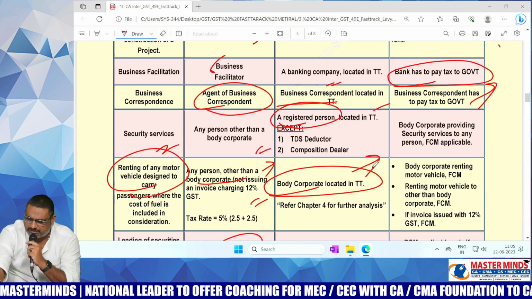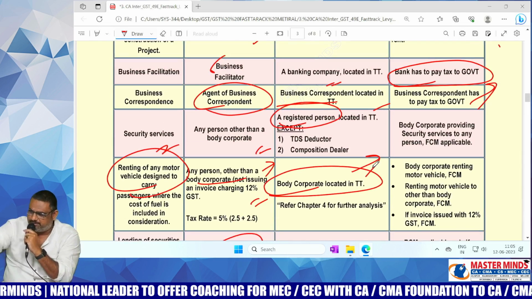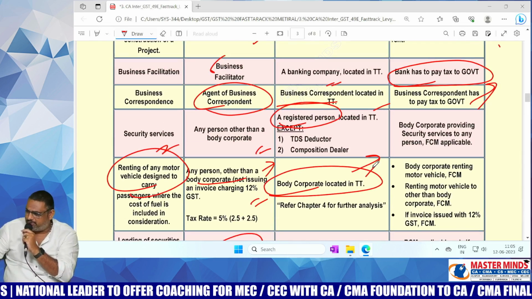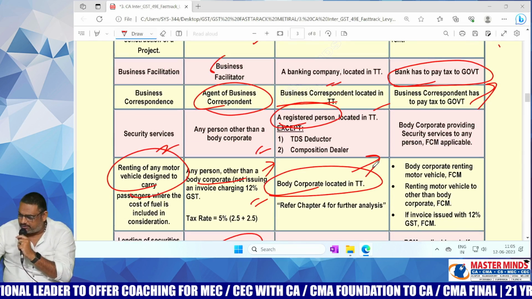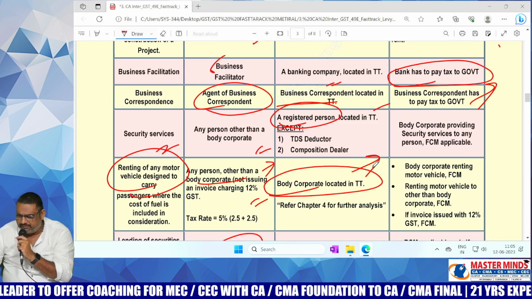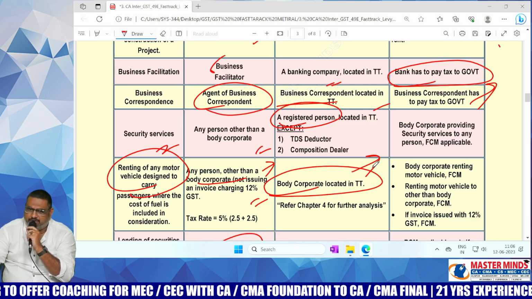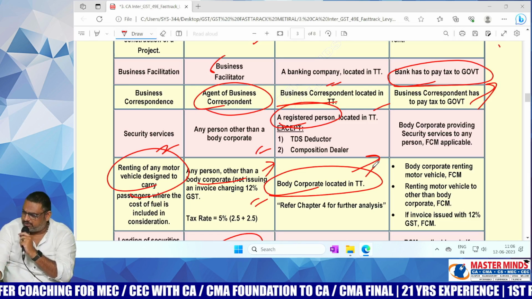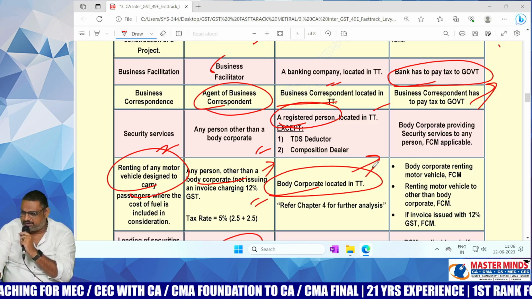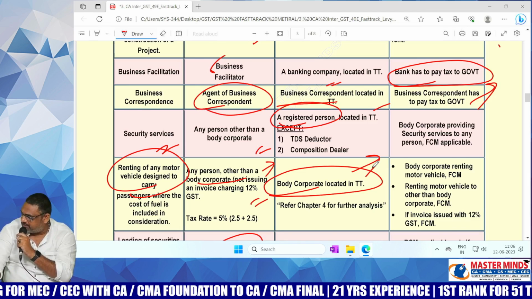Have a look at it. If any doubt is there in RCM, you can ask me. The simple point you need to remember is only three things. Supplier is unorganized, supplier is an individual, supplier is government. In those three cases, the RCM concept will be applicable. Check it once. If any doubts are there, you can ask me.